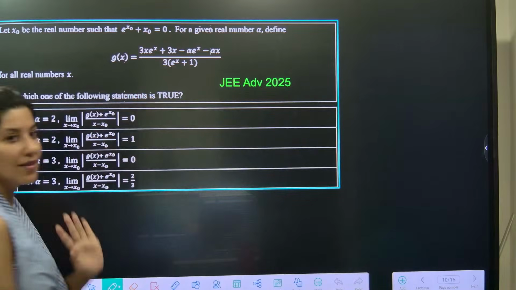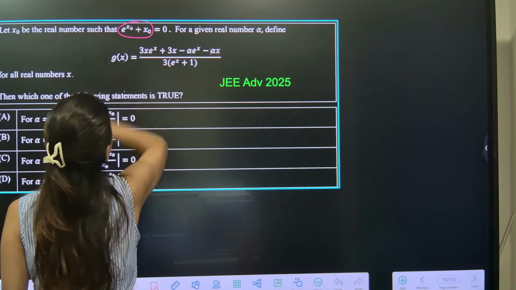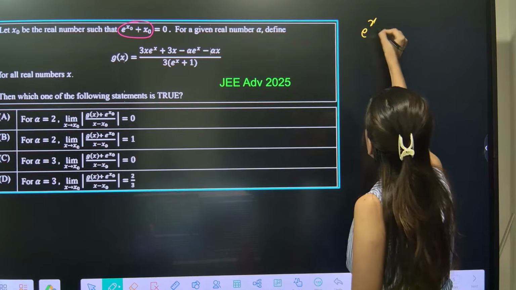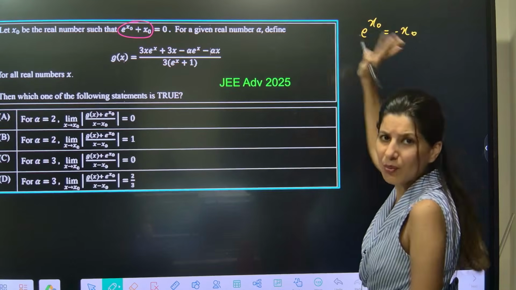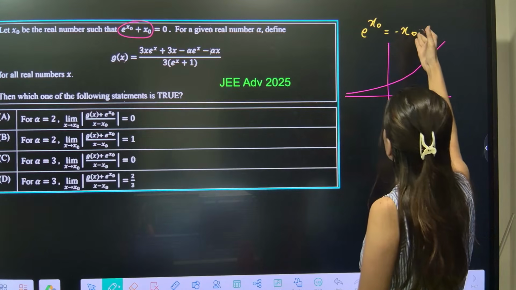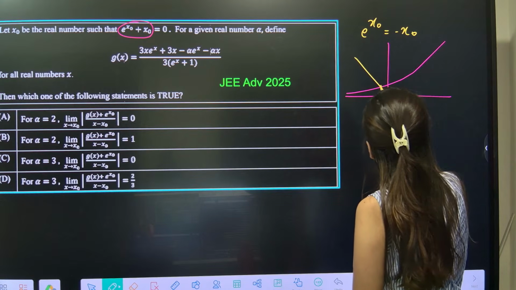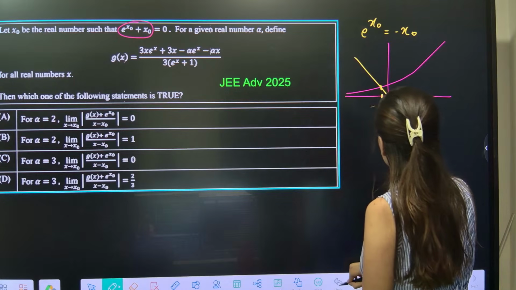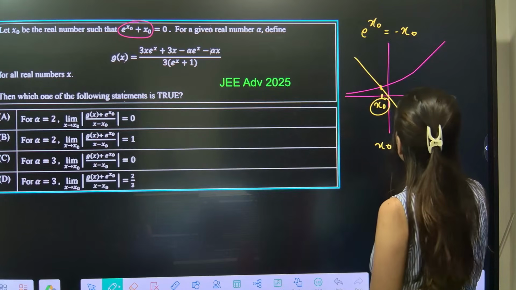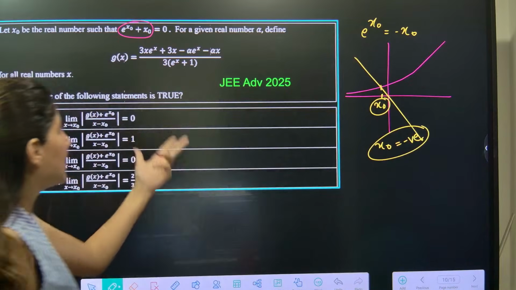Again from limits. Let x naught be the real number such that e power x naught plus x naught equals 0. Okay, e power x naught is equal to minus x naught. If you want to analyze it, this is the graph of e power x, and on the right hand side y equals minus x line will look like this. So this is the point x naught, which is negative. So one thing we have realized is that x naught will obviously be negative. That is one piece of information we have. Let's see if this is valuable or not.